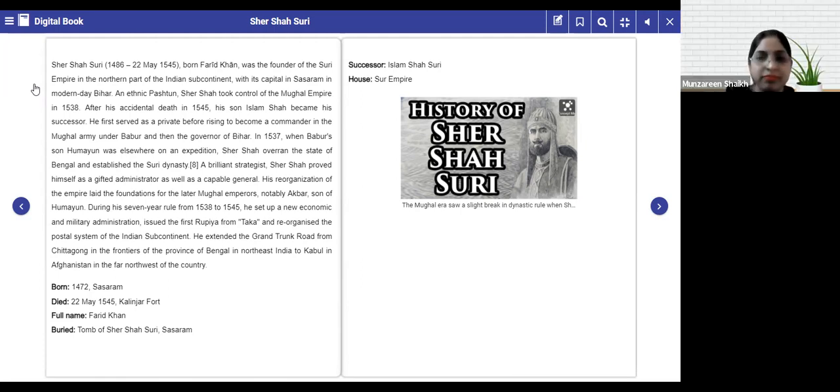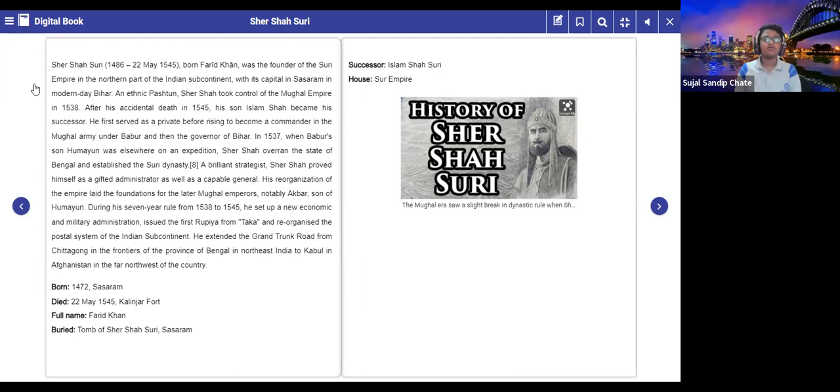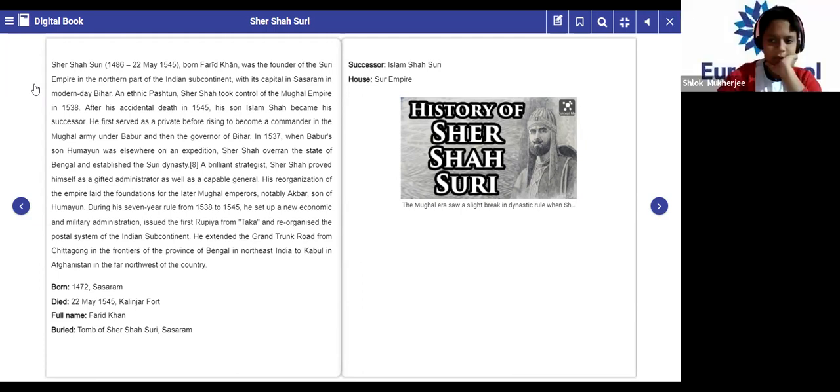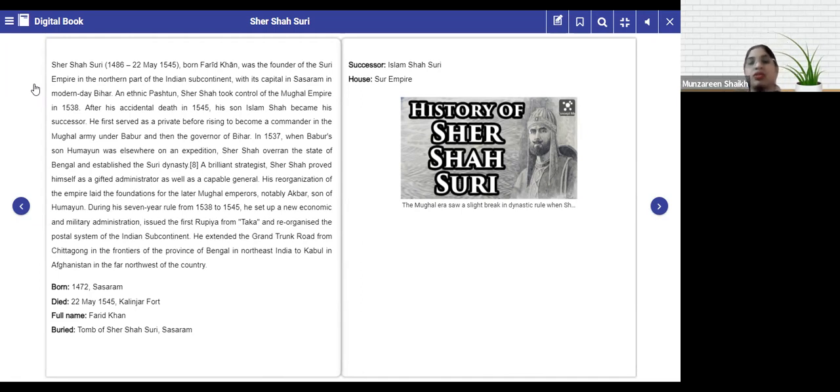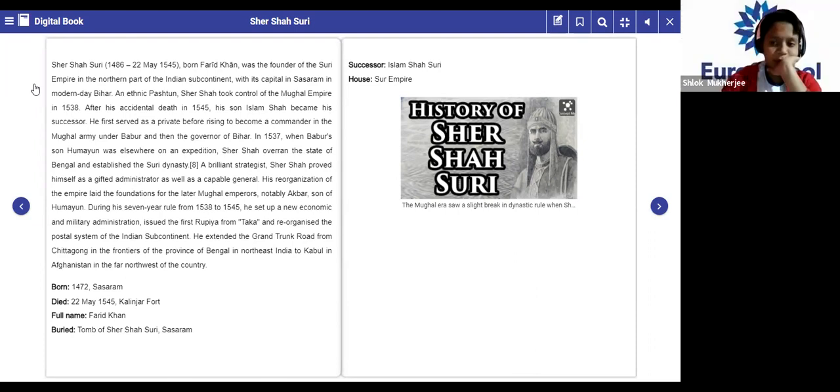Ma'am, because he was defeated by Sher Shah Suri, who had conquered Delhi. Yes, because there we come across a new name, Sher Shah Suri, who had replaced Mughal rule with Afghan rule, and therefore Humayun had to escape.